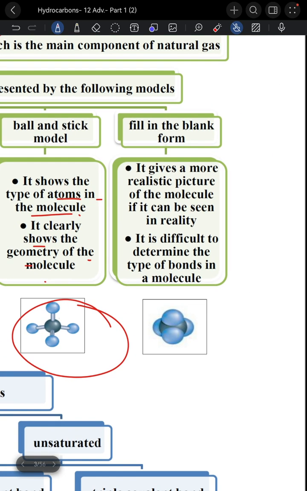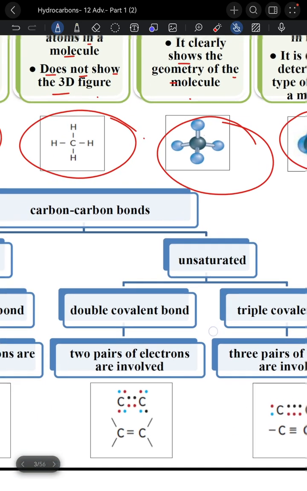Then the space-filling form. It gives a more realistic picture of the molecule, as it can be seen in reality, but it's difficult to determine the type of bond in the space-filling model. So this one is the space-filling form.